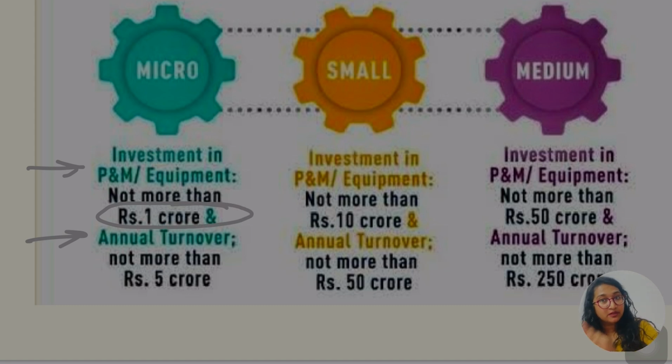If it is more than 1 crore, then it will be for another category, let's see; first let's complete this one. So in case of micro, investment in plant and machinery should not go beyond 1 crore.